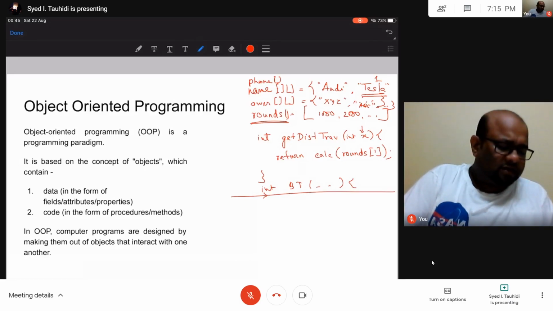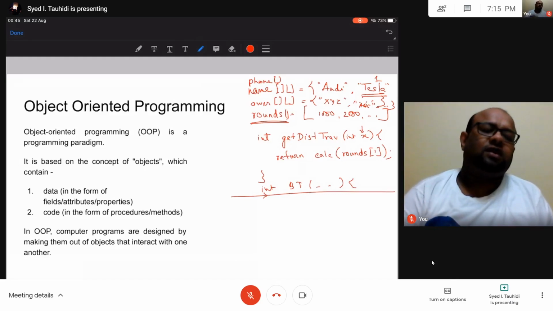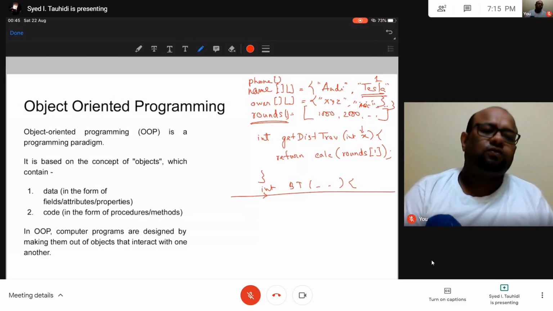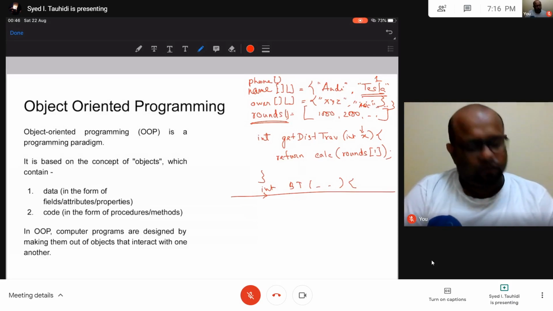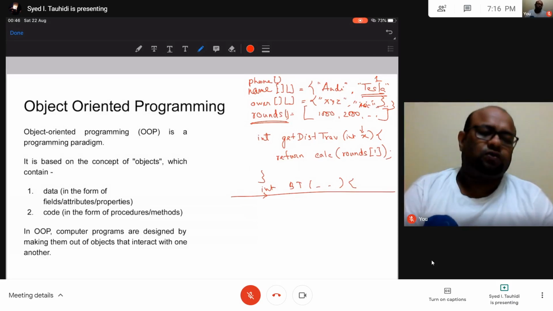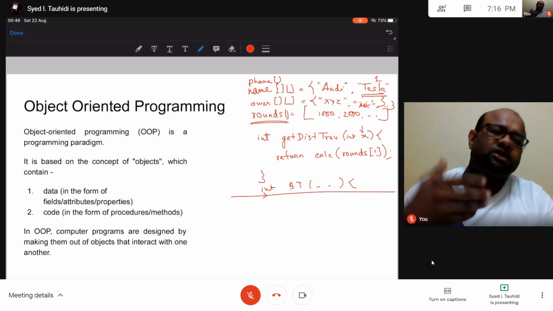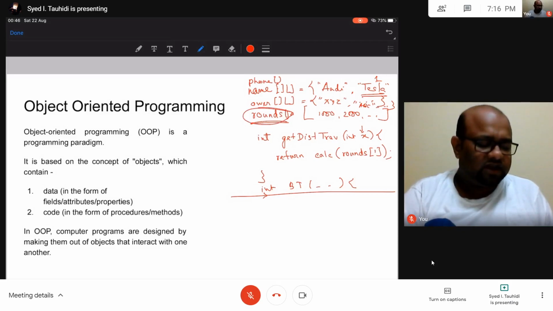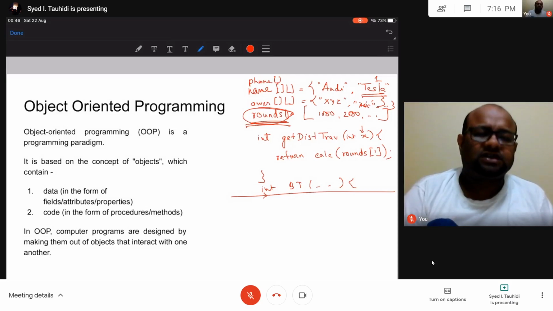But then, without organization of code, at some later point of time, if some other people have to make updates to the code, or they have to add some new features, then it becomes very difficult for that person to use this code. The code becomes unmanageable, so that person will have to go through lots of documentation, will have to go through your code and then find out what is this rounds variable, where is it being used. So all these difficulties come.